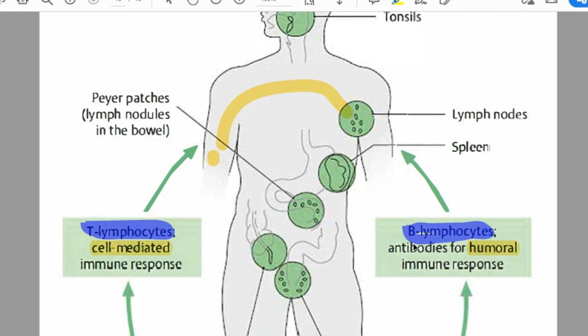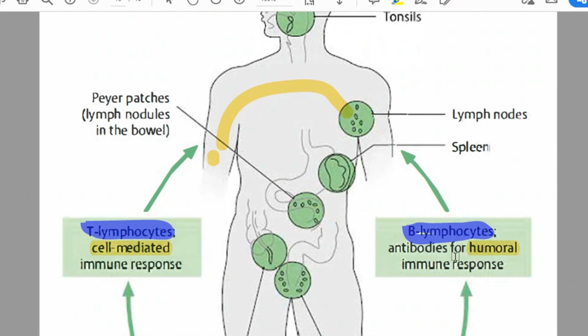Your B lymphocytes produce antibodies, very specific molecules that find that virus or that infected cell and target it for other immune cells, and together they will kill it.